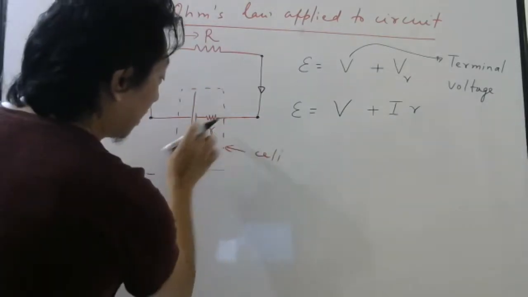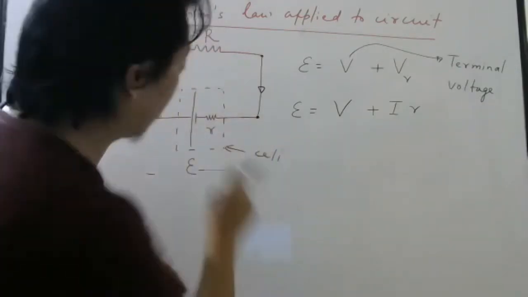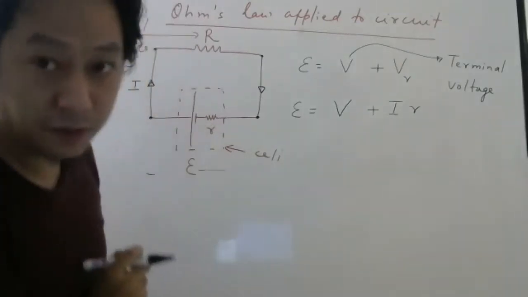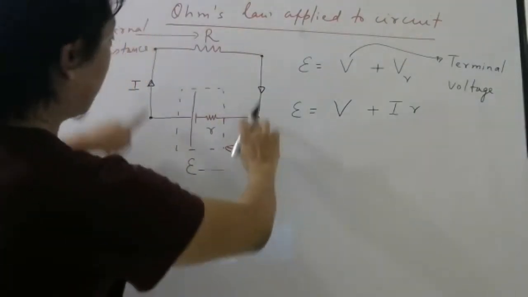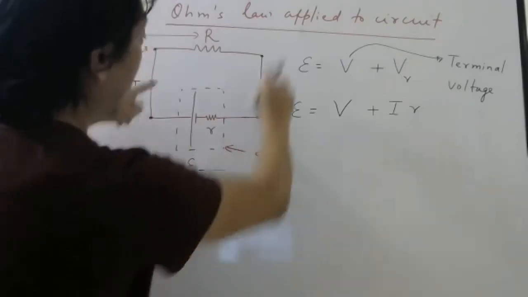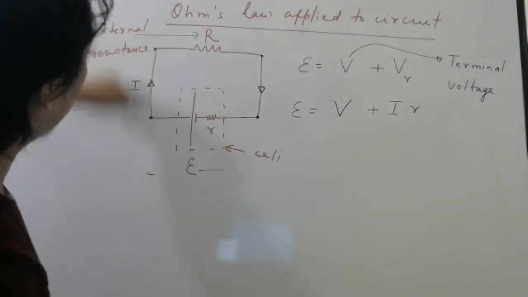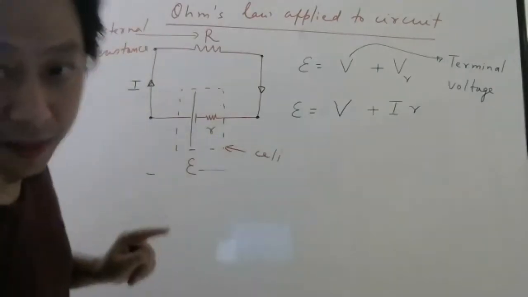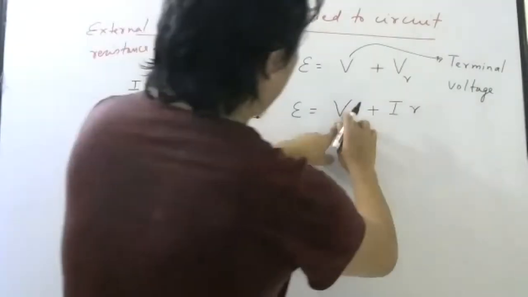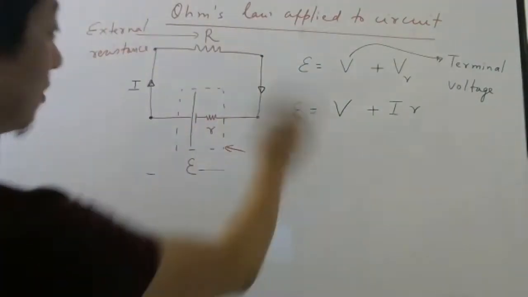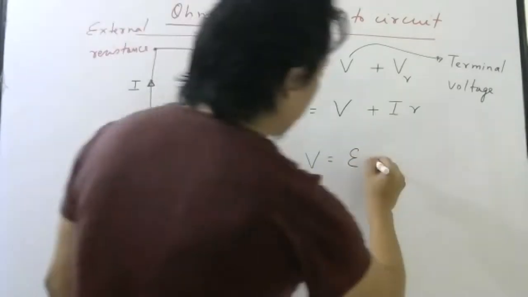Remember, this small r is actually inside. So these 2 points are also terminals of the battery, because this is inside the battery. Understood or not? So whatever voltage you measure here, you will also measure here, because this is a conductor. All these points are at the same potential. This is a perfect conductor, so all points are at the same potential. Correct now? So the potential difference here and here are the same. This V is what we call terminal voltage. So now if I rearrange, I can write terminal voltage is equal to EMF minus Ir.